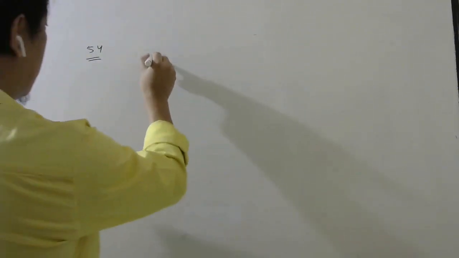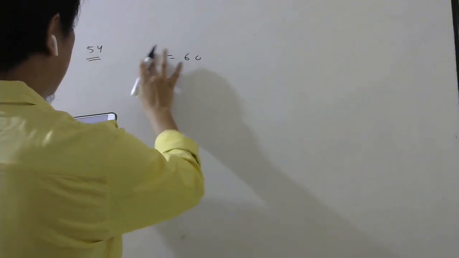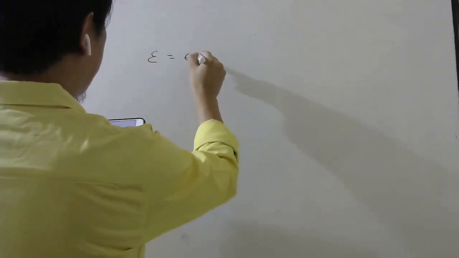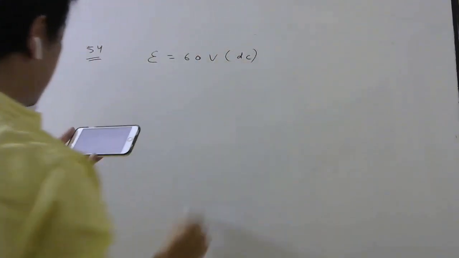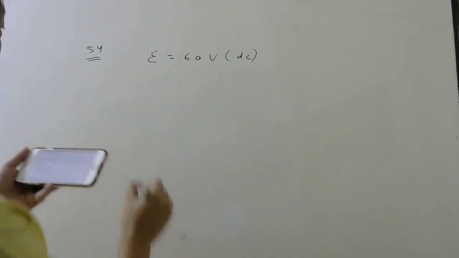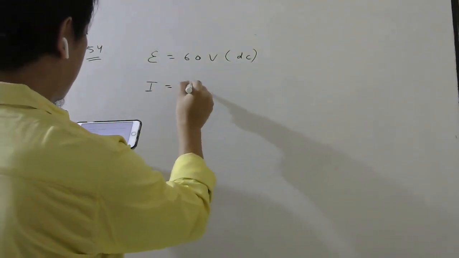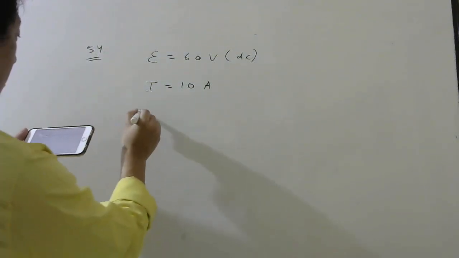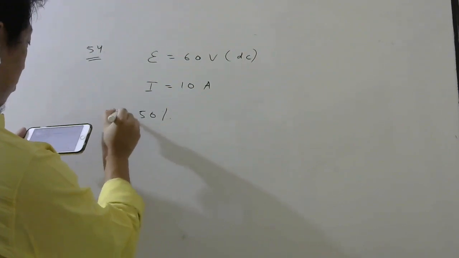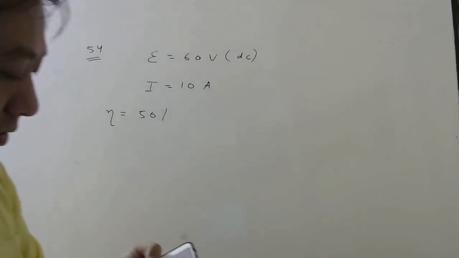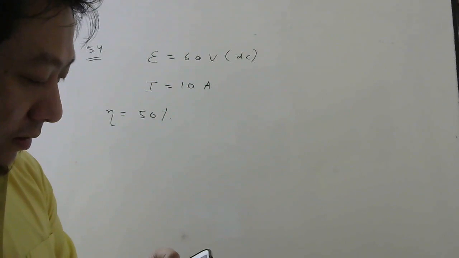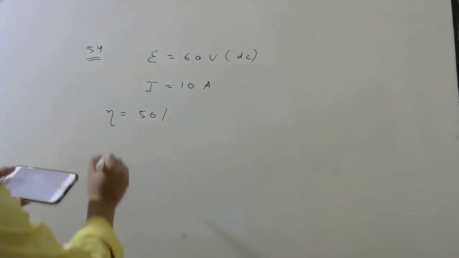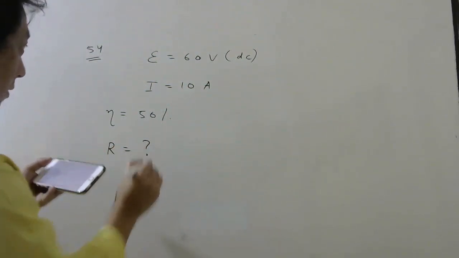An electric motor operating on a 60 volt DC supply, so EMF is 60 volt DC, draws a current of 10 ampere. If efficiency of the motor is 50%, the resistance of its winding, the coil which is used.